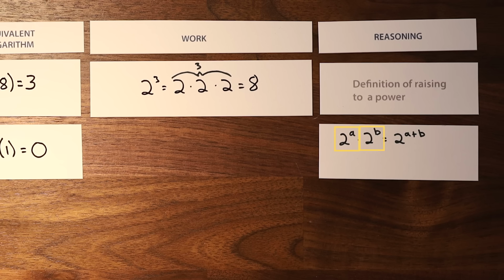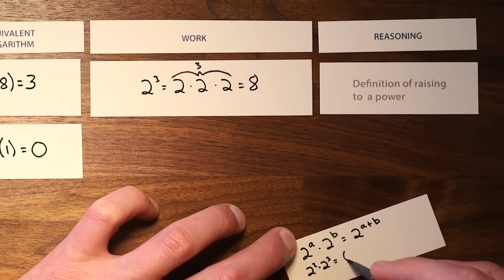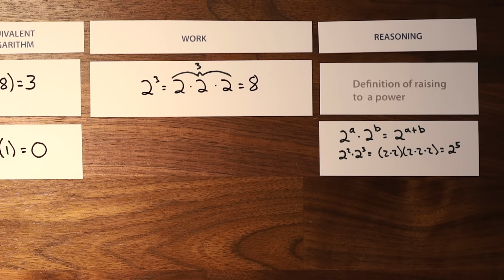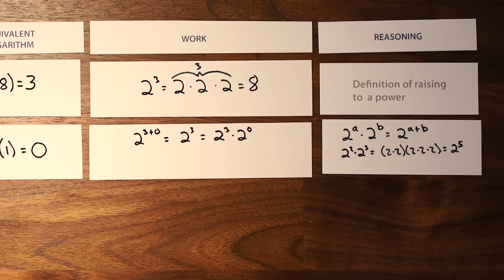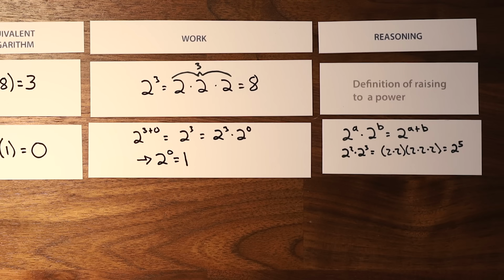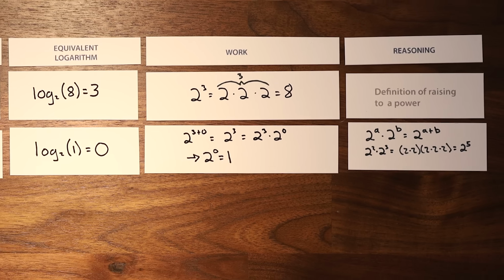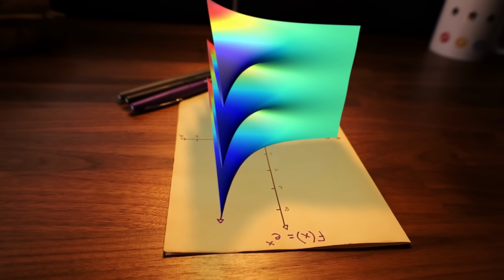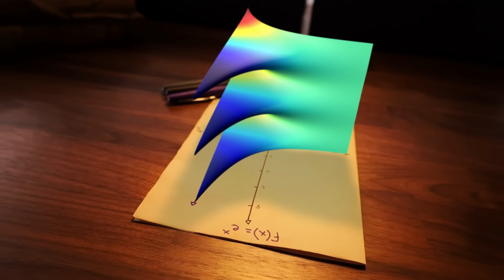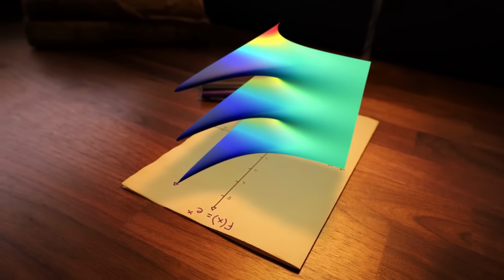When we multiply two terms with the same base, their powers add. 2 squared times 2 cubed results in 5 total multiplications of 2, or 2 to the 5th. Defining 2 to the 0 as 1 preserves this property. 2 to the 3 plus 0 equals 2 to the third times 2 to the 0, if and only if we define 2 to the 0 as 1. As we'll see, finding mathematically consistent ways to handle logs and powers of various types of numbers is critical to making sense of Euler's approach.